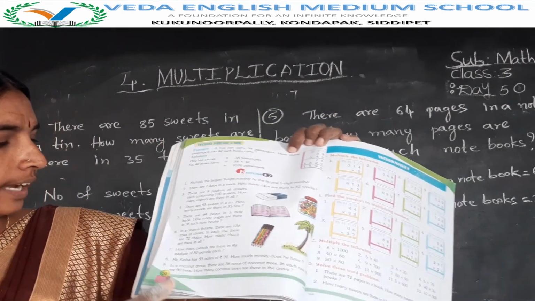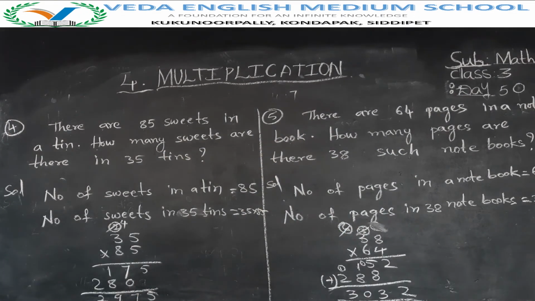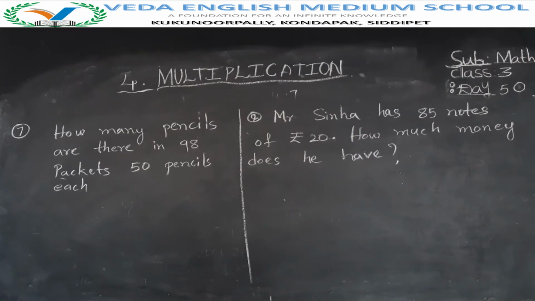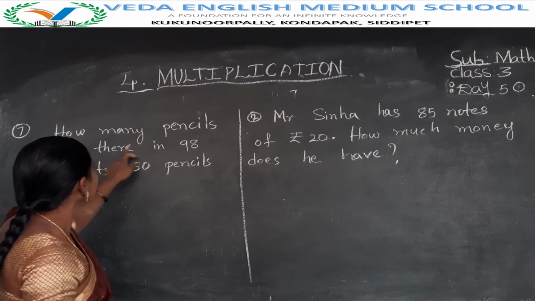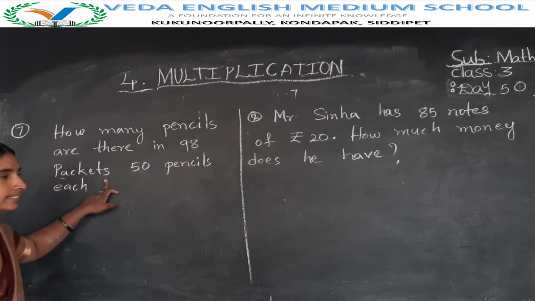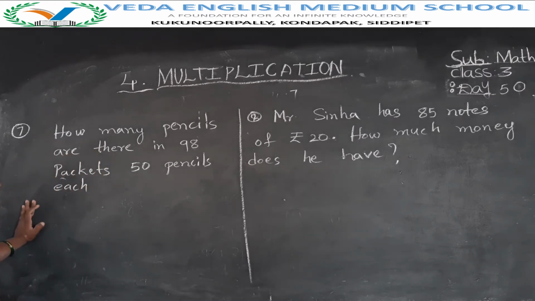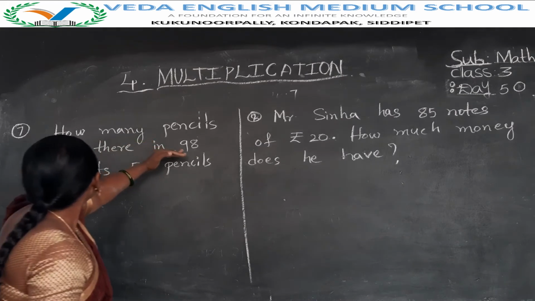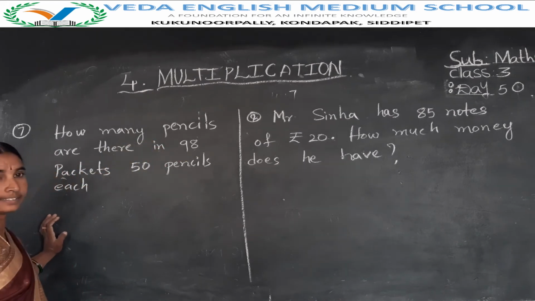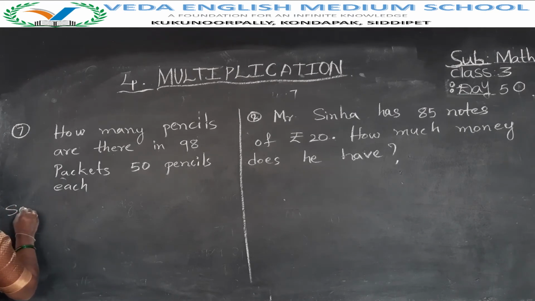Sixth problem. I will explain seventh and eighth problem. Seventh problem, see Nana. How many pencils are there in 98 packets? 50 pencils each. In each packet 50 pencils. Now find out for 98 packets, how many pencils? Okay. First of all, write the solution.